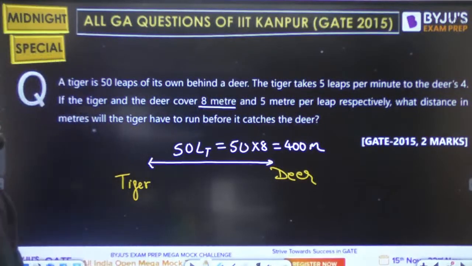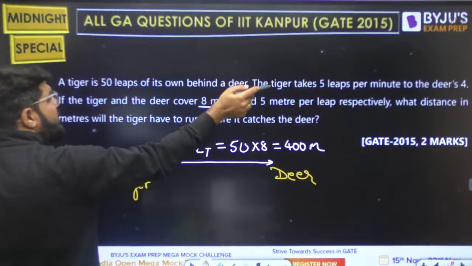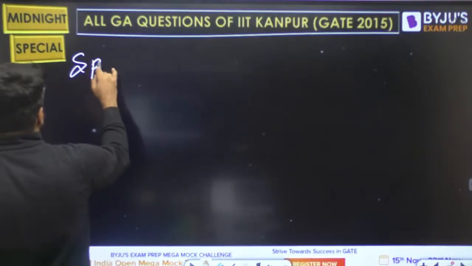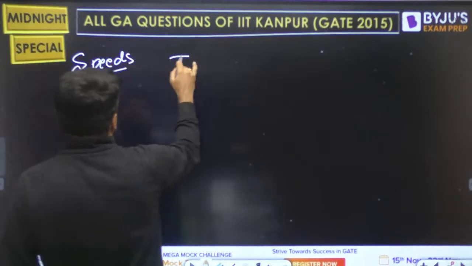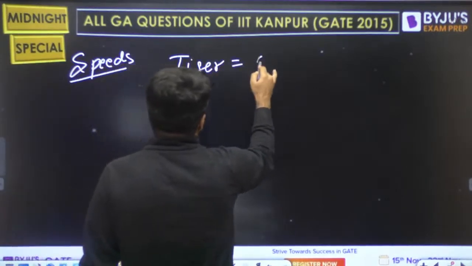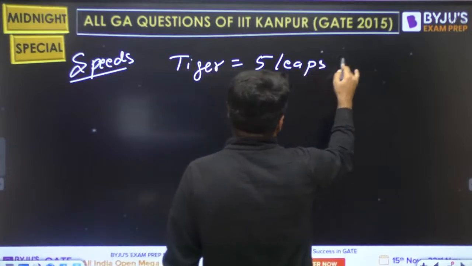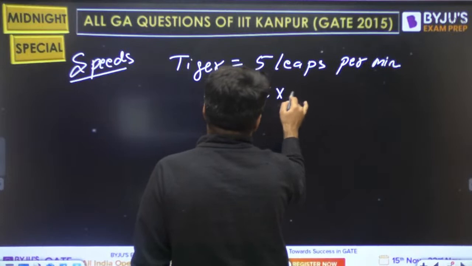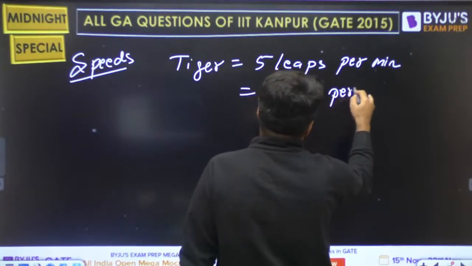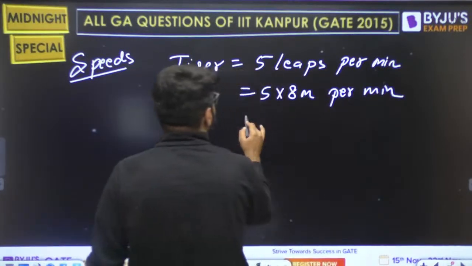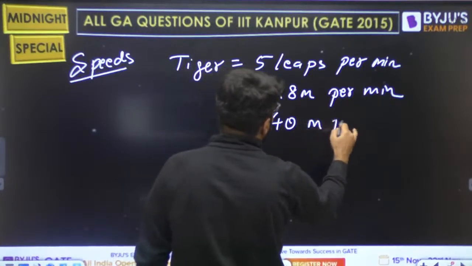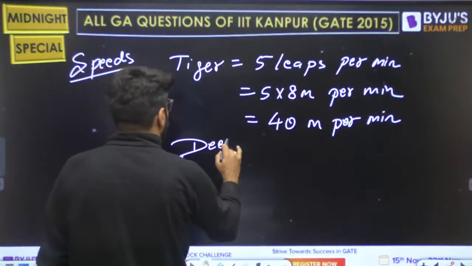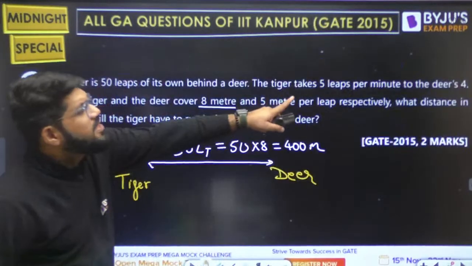Okay, now let us consider their speeds. The speed of tiger is 5 leaps per minute, but the definition of leap is different for both. So I have to write down the final speeds here, right? If I want to write down with respect to tiger, 5 leaps per minute, but what is the meaning of leap for a tiger? It is 8 meter, right? So effectively, what is the speed of tiger? 40 meter per minute.